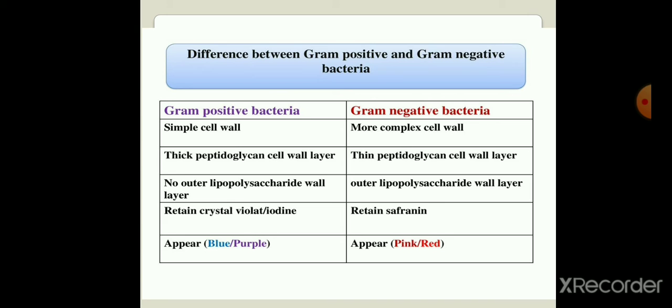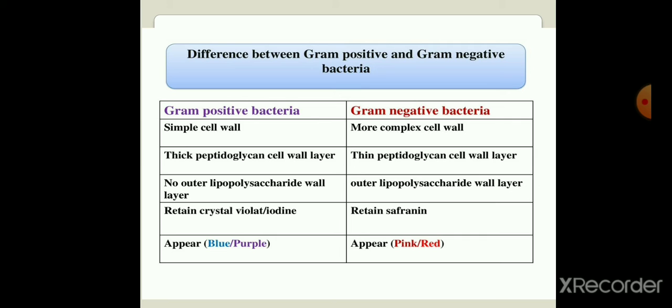Now we are going to see the basic difference between gram-positive and gram-negative bacteria. Bacteria are differentiated into two main types, gram-positive bacteria and gram-negative bacteria. The word Gram is given because Christian Gram was the scientist who discovered this, and bacteria are mainly divided into two types through the staining technique.